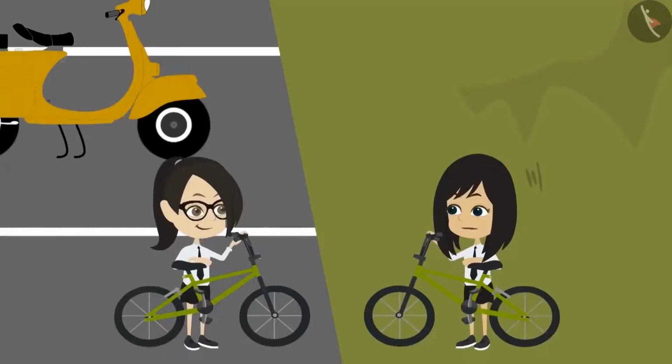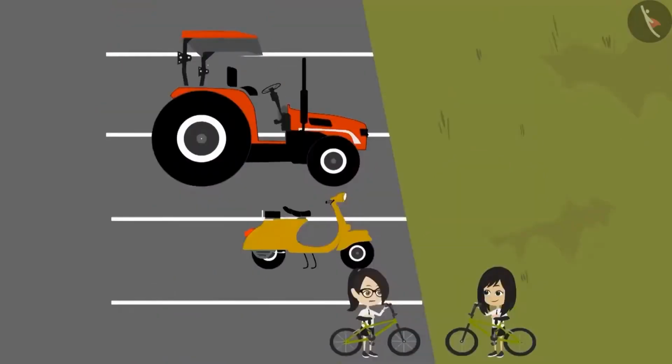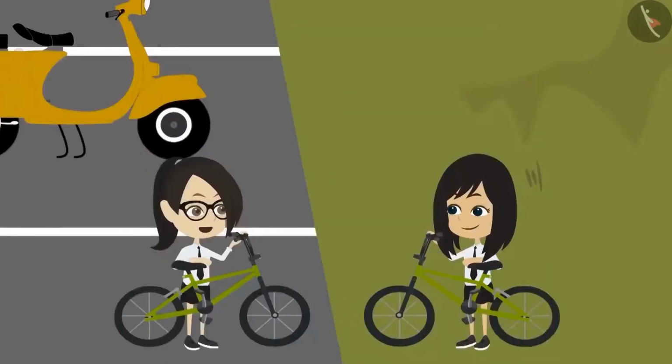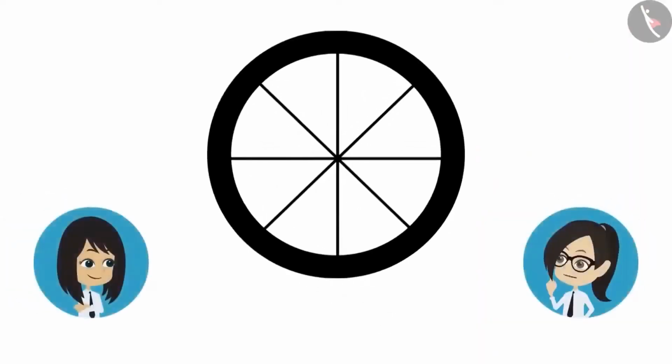Let's measure something. Let's measure these 4 tires. Then we will tell Sir. Which tire should we measure first? Let's measure the tire of our bicycle first. Okay. So we have to measure its radius. Yes, and the radius means the distance between the center and the boundary. Here is the center of the wheel of the cycle.